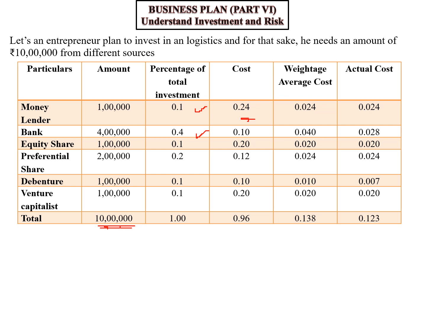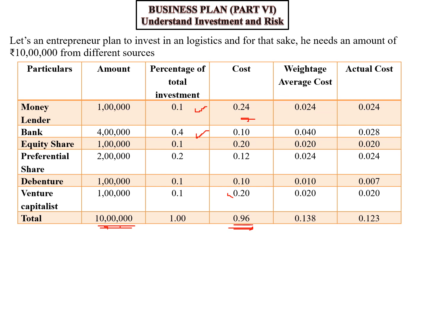Question arises, can we add all the interest costs? We cannot do that. Why can you not do that? Because here the weightage in the collection of money is different. What is weightage? It means 10% are coming from the moneylenders, whereas 40% are coming from the banks. So you cannot add it.